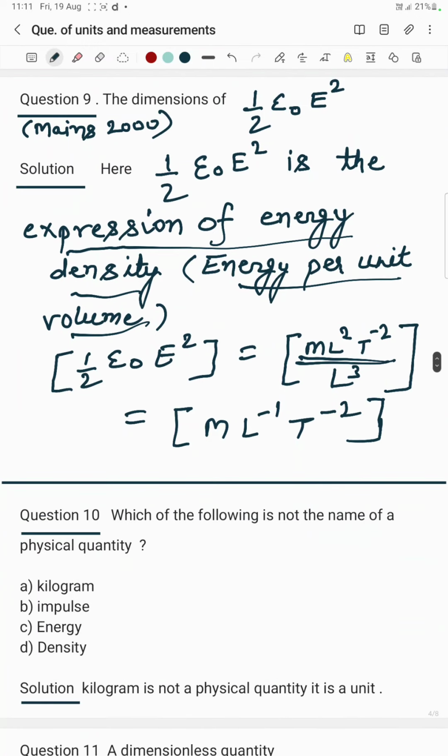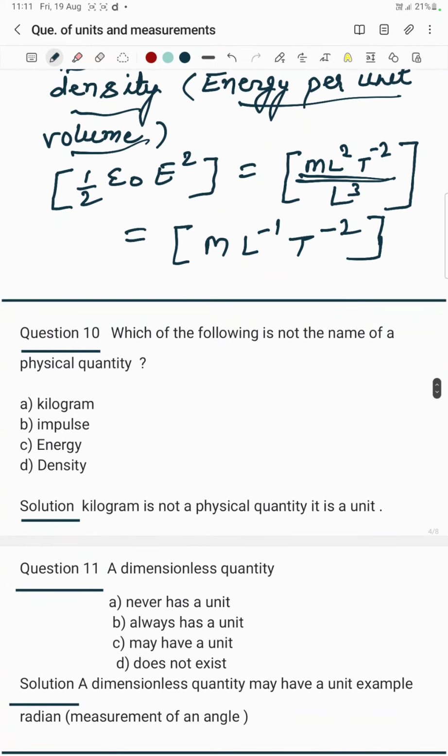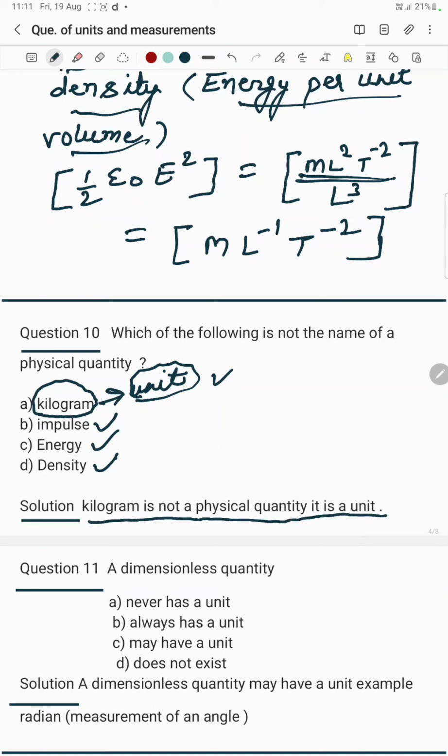I move on to question number 10. Which of the following is not the name of a physical quantity? See, impulse is a physical quantity, energy is a physical quantity, density is a physical quantity, but kilogram is not a physical quantity. It's a unit. So the option says kilogram is not a physical quantity because it's a unit, while impulse, energy and density are physical quantities.